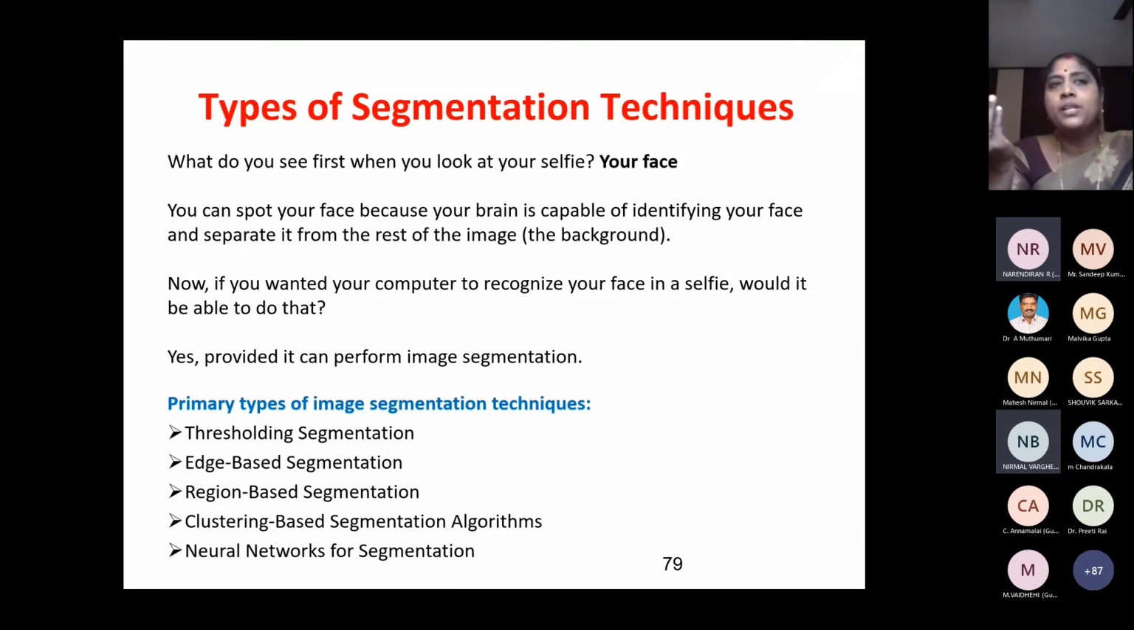For segmenting, we have so many techniques: thresholding, edge-based segmentation, region-based segmentation, clustering-based segmentation, neural networks for segmentation, and so on. There are so many segmentation algorithms.